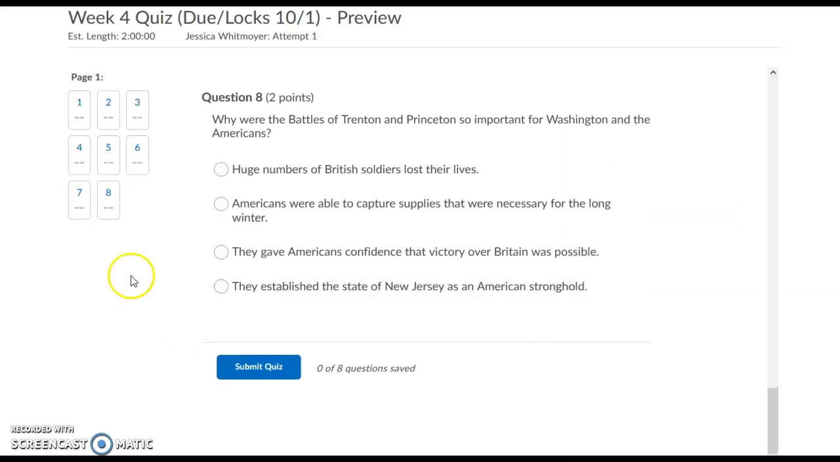And finally, question 8, why were the battles of Trenton and Princeton so important for Washington and the Americans? Huge numbers of British soldiers lost their lives. Americans were able to capture supplies that were necessary for the long winter. They gave Americans confidence that victory over Britain was possible. They established the state of New Jersey as an American stronghold.